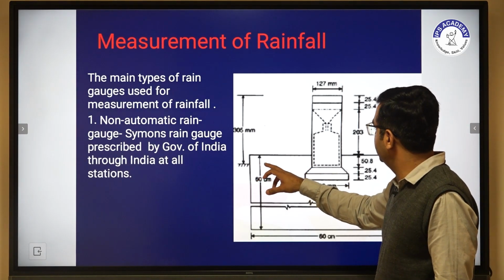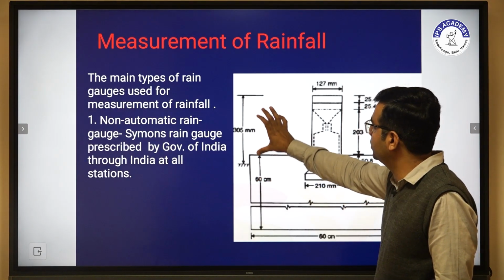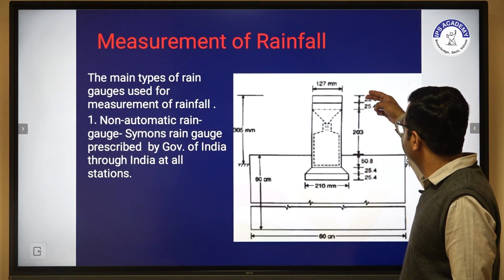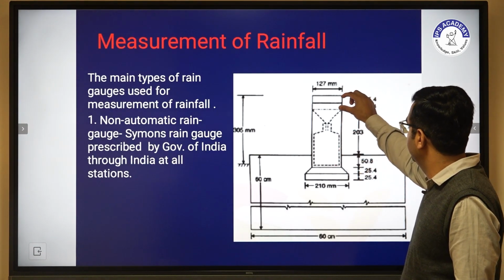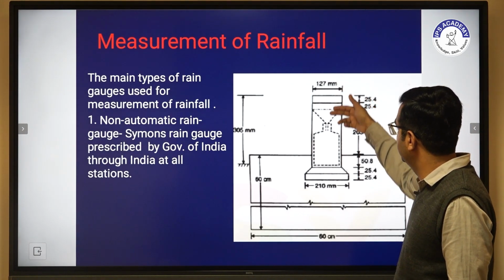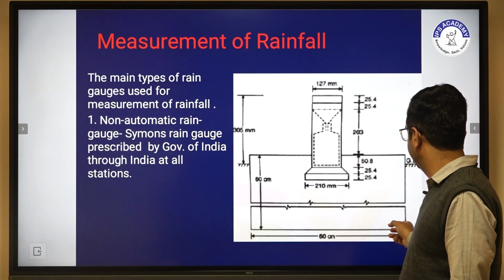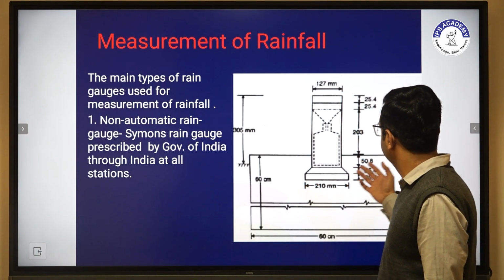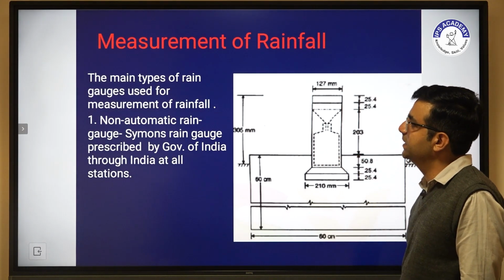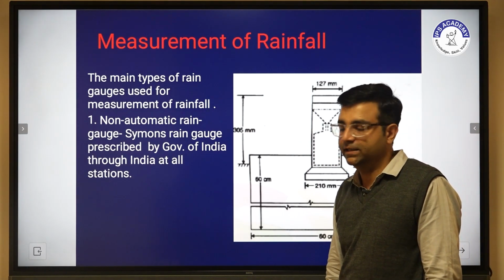These are some dimensions, including the height of this rain gauge and the freeboard, or the upper dimension. After that we collect the sample, and the readings are taken manually, so this type of gauge is a non-automatic rain gauge.